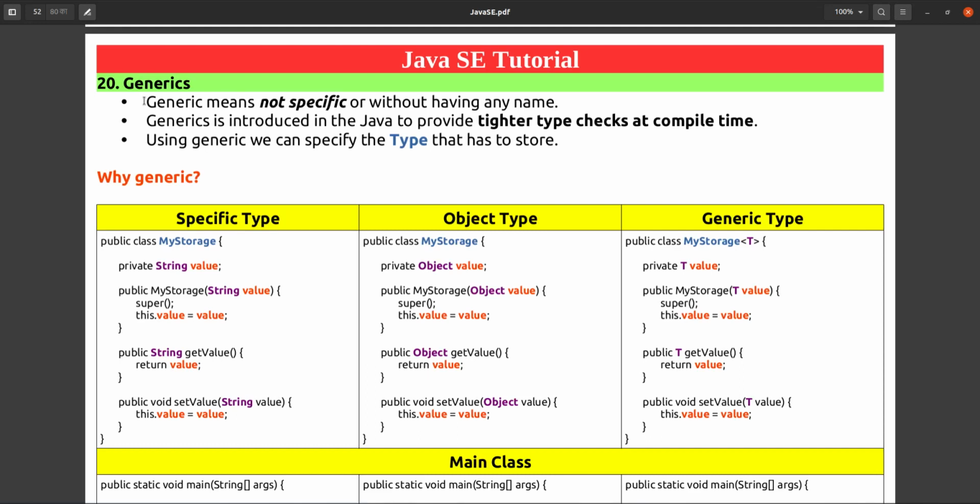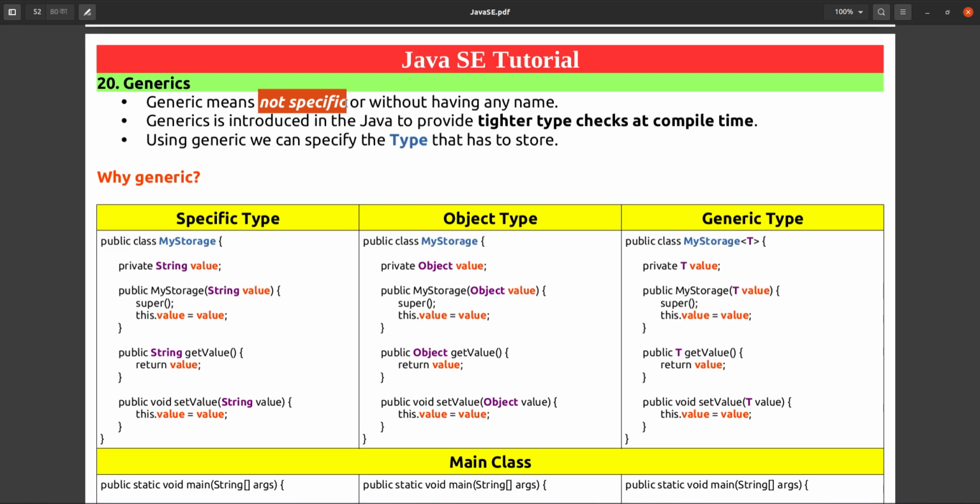Hello friends, welcome back. In this session we will learn about generics. So what is generics? If we say the very general or very basic definition of generic, then we can say that generics means not specific or without having any name.